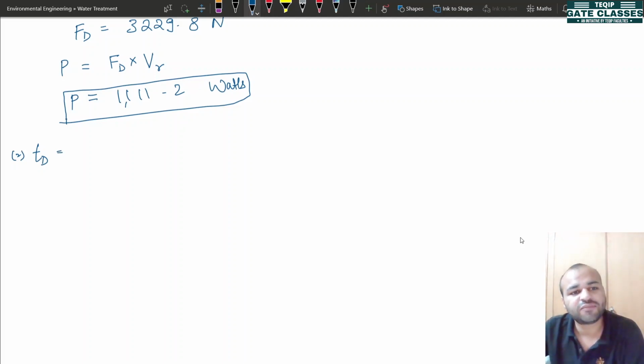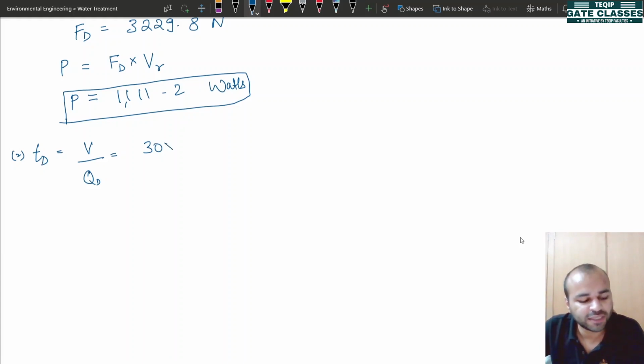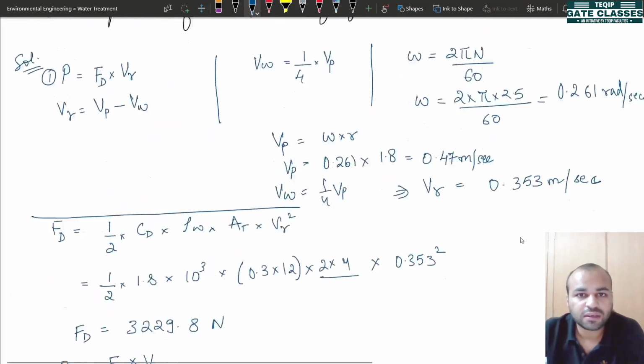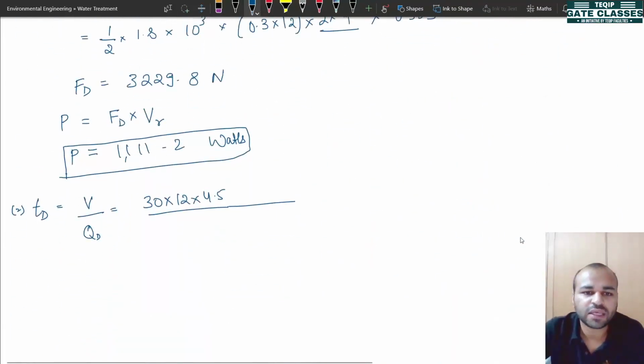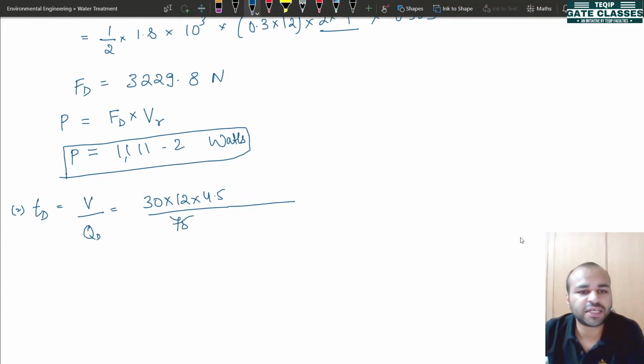Okay. Next, we need to calculate the value of detention time. So detention time value can be calculated by dividing the volume by the discharge. So it is given that the tank is 30 meters long, 12 meters wide, and the depth is 4.5 meters. And the discharge is given as 75 MLD of water. So what I'll do, I'll put in the values and I will convert it into meter cubes. So this is your 75 million liters.